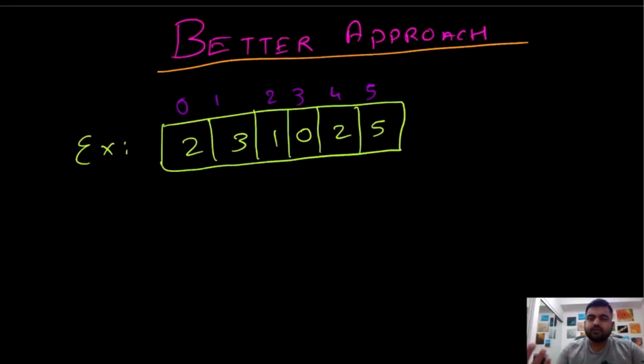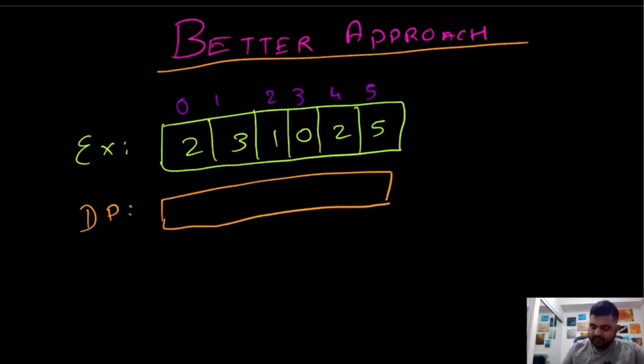Okay, so the issue in the brute force approach is that we were doing a lot of repetitive work, because at any point we found out that we are not able to make any progress from this point, we were still ending up at that point. So let's see how we can counter that with a better approach. Suppose we create an additional data structure over here, a dynamic programming array, and in that array we are going to define whether at any position we can reach the endpoint. If we identify that yes, we can reach the endpoint, we would fill that position as true. Let's see how it can help us.